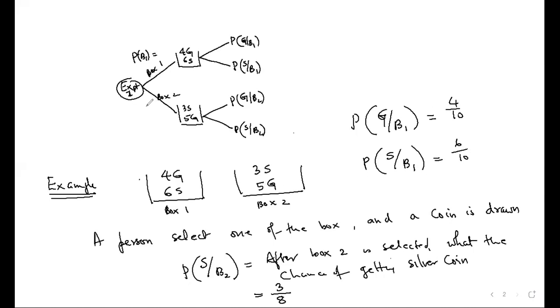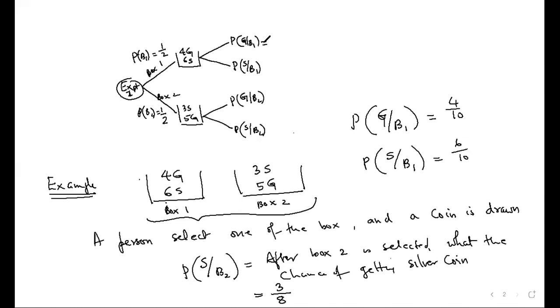Now tell me what is probability of B1. Calculate and tell me. Tell me probability of B2. How many boxes are there? 2. B1 stands for selection of box 1. How many total boxes are there? 2. So selection of box 1 will be 1 out of 2, so 1 by 2. Same way, probability of selection of B2 will be 1 by 2. Understood? Yes, sir.